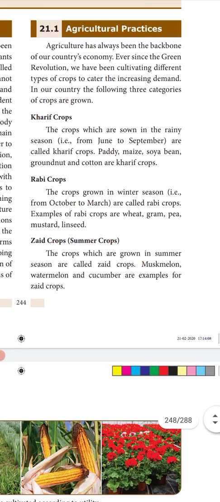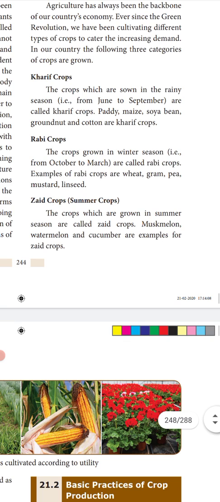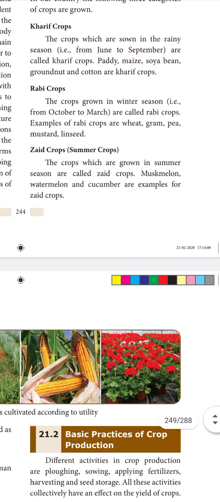Do you understand? Kharif crops are grown in the rainy season between June to September, such as paddy, maize, soya bean, groundnut, and cotton. Rabi crops are grown in the winter season, between October to March. Examples: wheat, gram, pea, mustard, linseed. Zaid crops are summer crops, where they get muskmelon, watermelon, and cucumber.